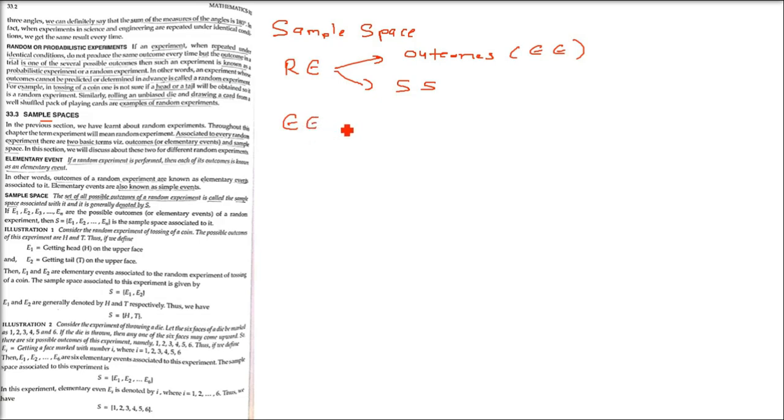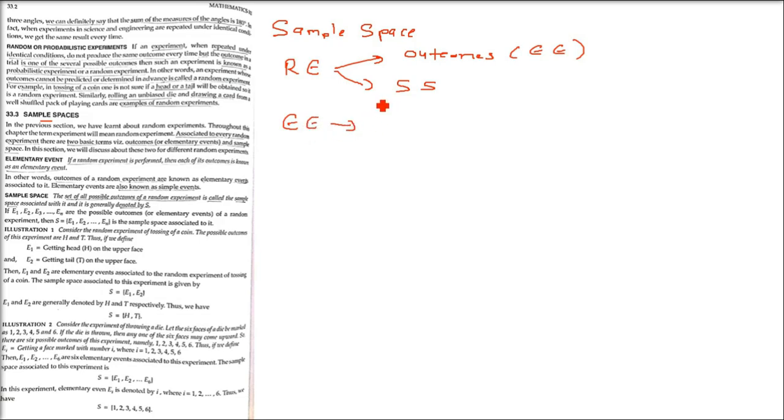Now coming to the terminologies, sample spaces. Associated to every random experiment, there are two basic terms. First is the outcomes, or we call them elementary events, and the second one is the sample space. I'm writing it as SS. So in order to understand sample space, we have to know elementary event.